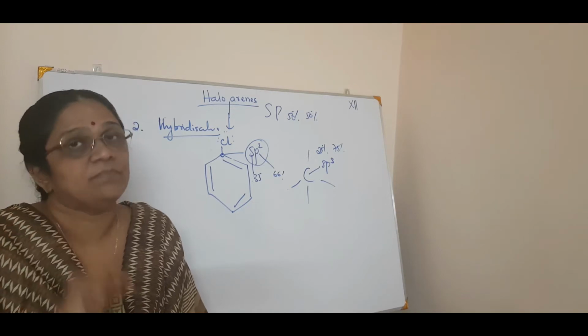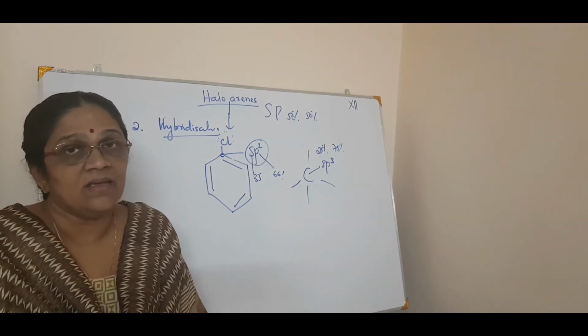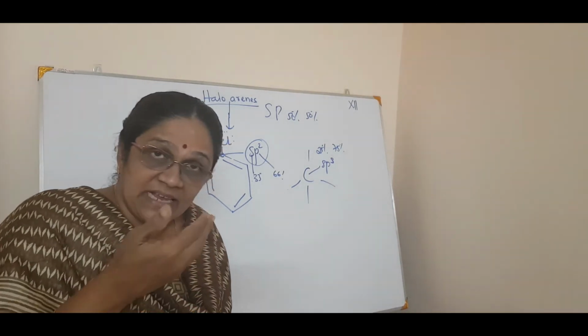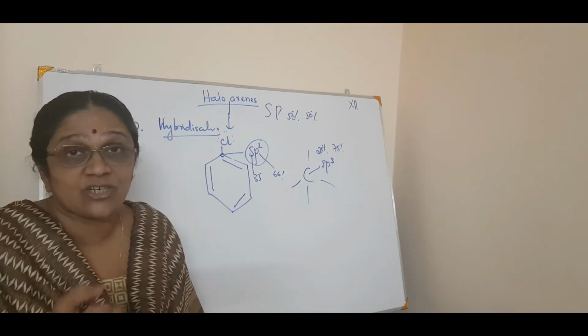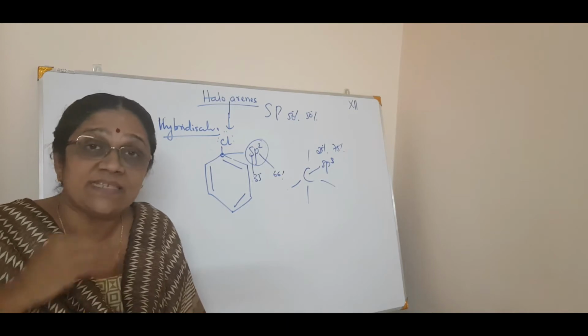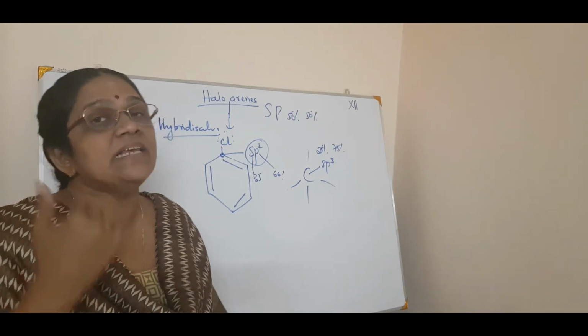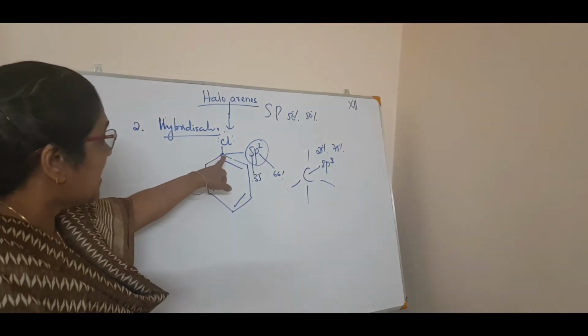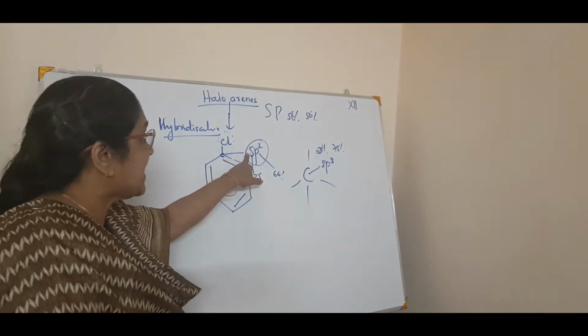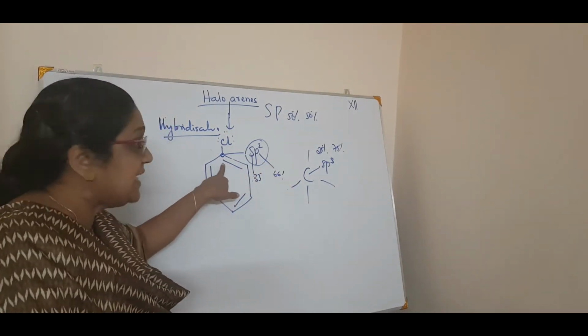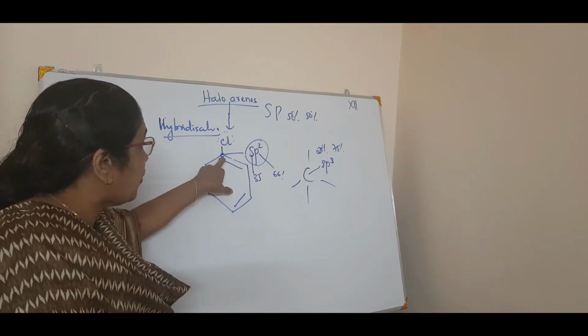Underline. That means when s character increases, the tendency of that atom to attract the electron pair will increase. That means the electronegativity increases. So this carbon atom being sp2 hybridized, and since the s character is more than in sp3 hybridized carbon, this is more electronegative.